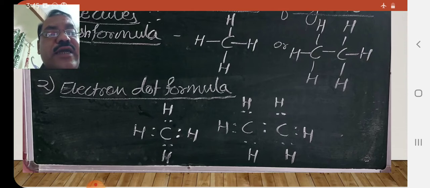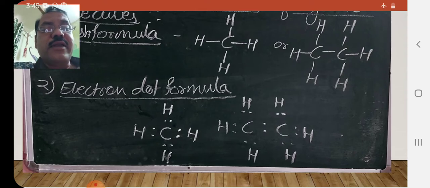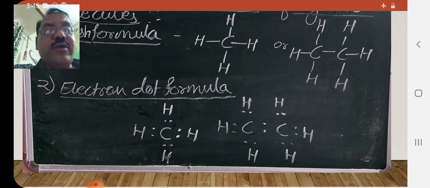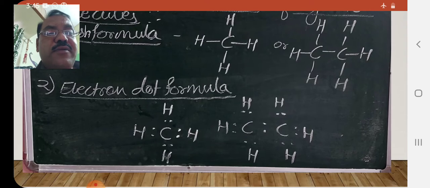One electron of carbon is shared with hydrogen, and one electron of hydrogen is shared with carbon. So each carbon shares four electrons with four hydrogens, and every hydrogen shares one electron with carbon. So it is represented by dot formula.